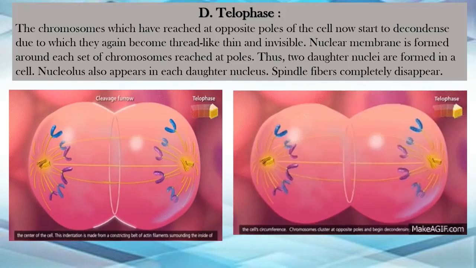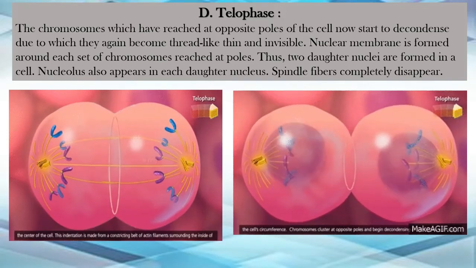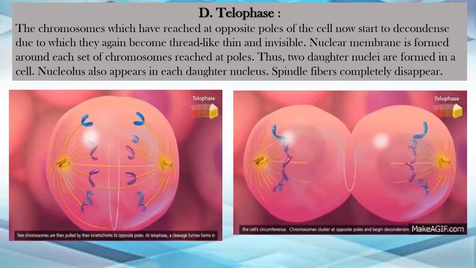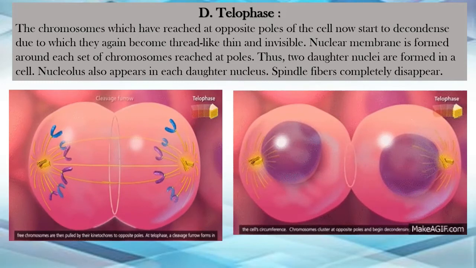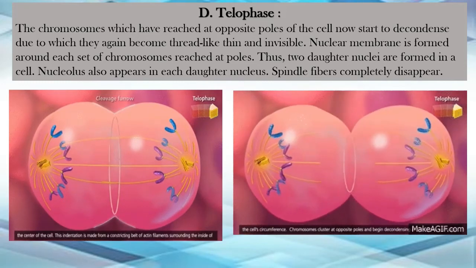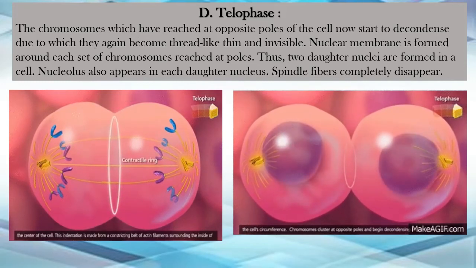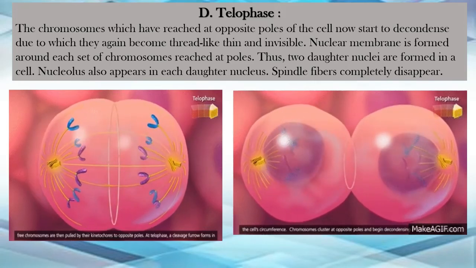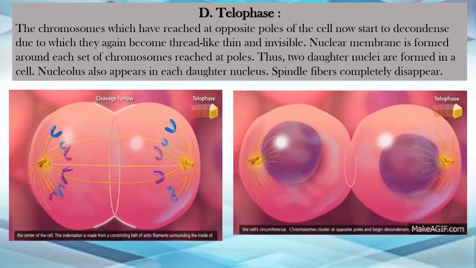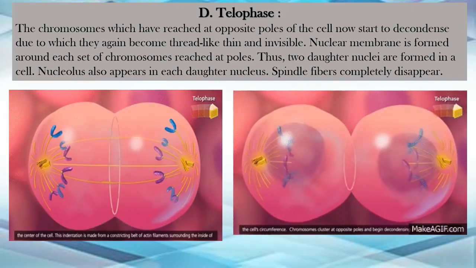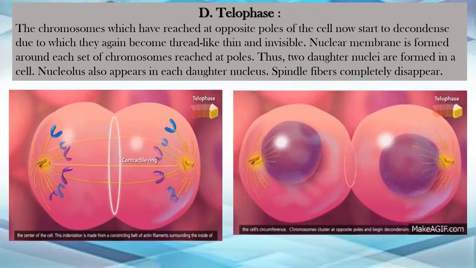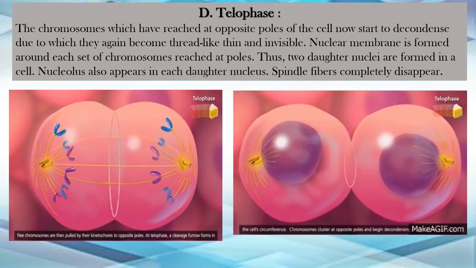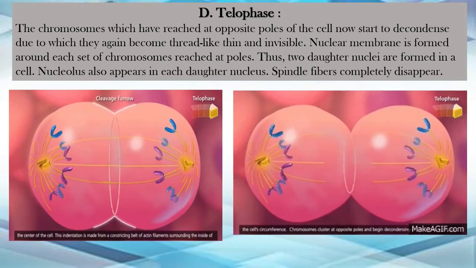Now see, it is very simple to understand. If you're just reading it, then it will be difficult. Just look at the image. It is very interesting. If you see, as we learned, the chromosomes have already divided and they are moving towards the centrioles, right? Now because of the movement, the chromosomes have divided into two sets, right, on each of the sides. These chromosomes will now again decondense and they will become thin, thread-like as they were earlier in the cell nucleus.